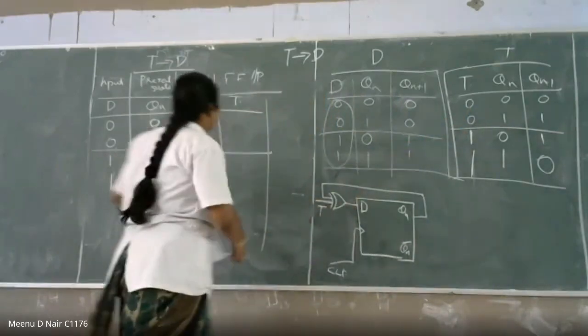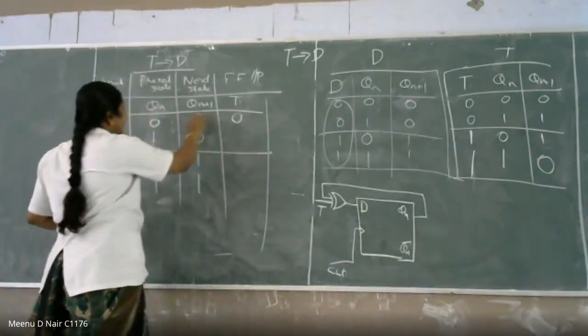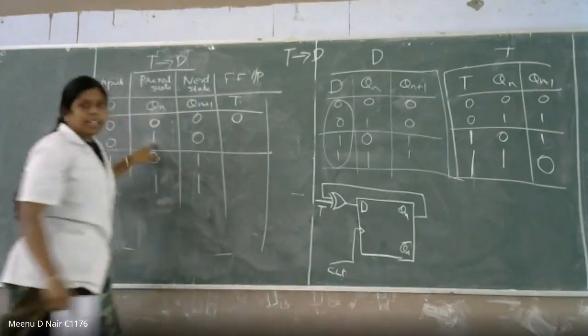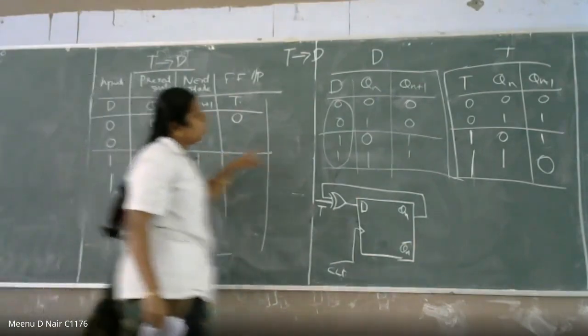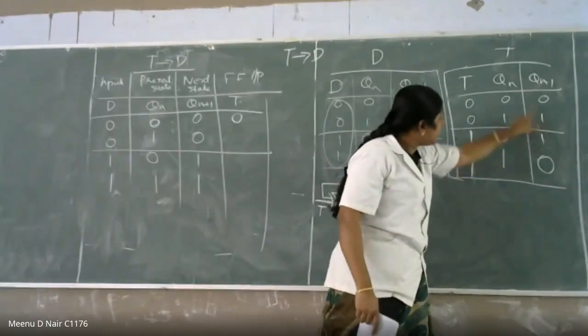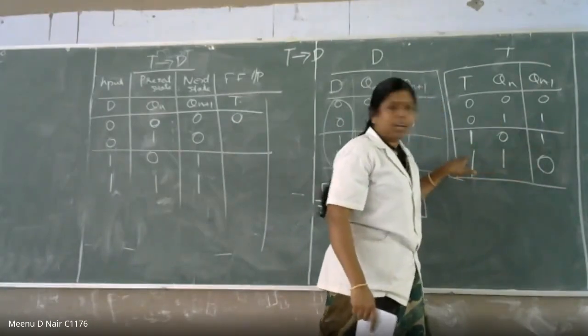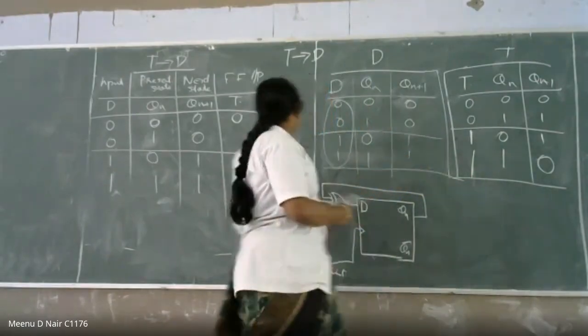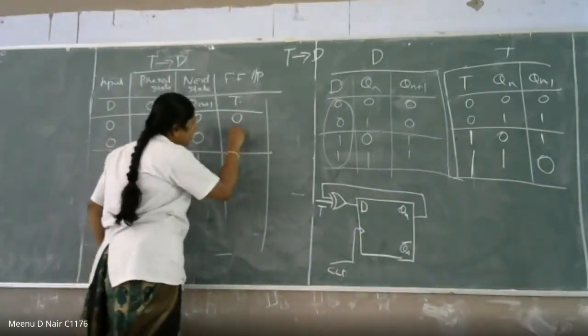Then present state is 1, next state is 0, when your input T is equal to 1. That is nothing but toggle. So T is equal to 1 here.